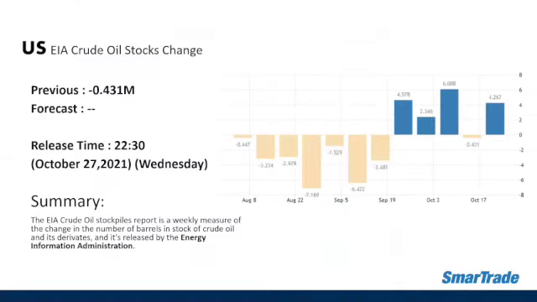And followed by the EIA crude oil stock change. The previous data is -0.431 M, and the release time was 10:30 p.m. And the actual data is 4.267 million. As we all know, the demand for oil right now is high, and that is why we can see positive figures for the weekly crude oil stocks change.